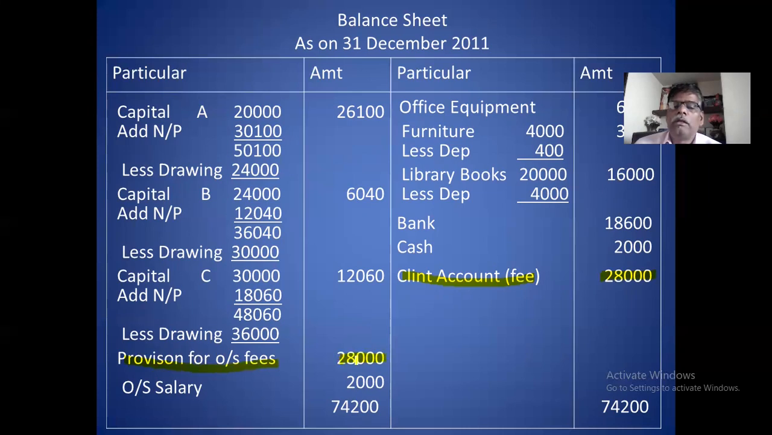Okay. And the same provision comes in the income and expenditure account, debit side. This is the important point. You remember, this is the second example, and tomorrow we'll see another two examples. Okay. Thank you.